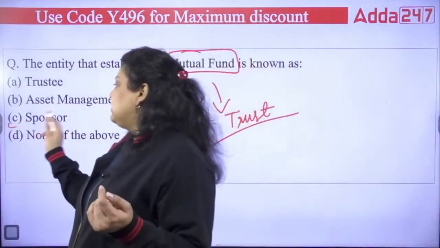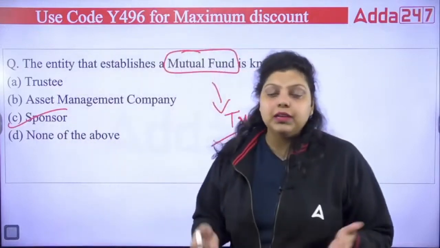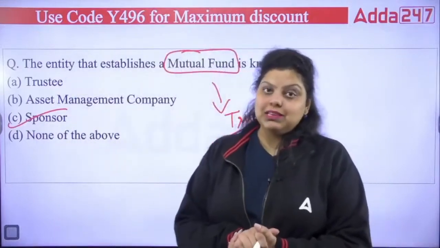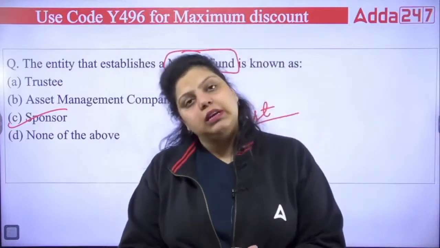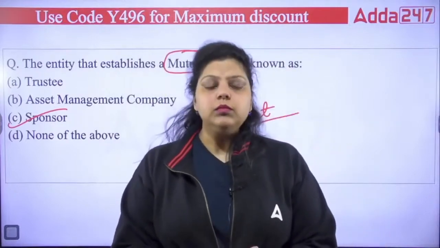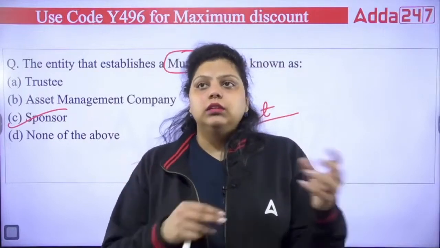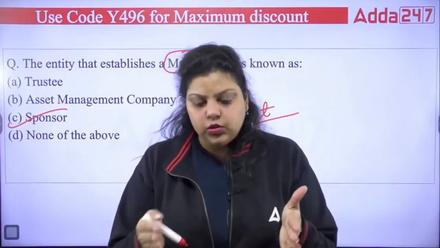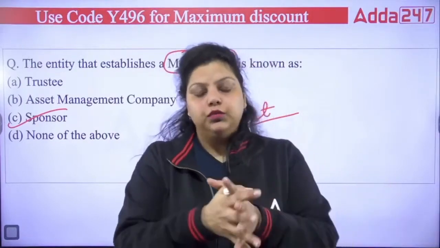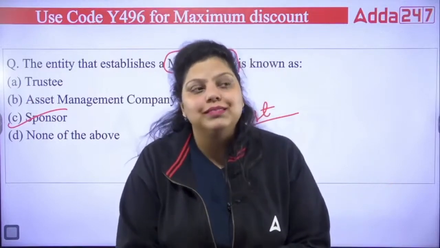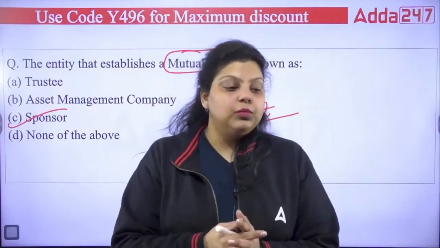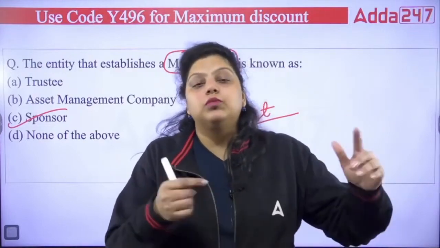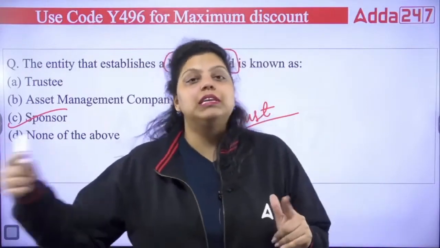Like if you remember in RRBs, Regional Rural Banks, the rural banks of our country. The first RRB was established on 2nd October 1975. That was the Prathama Gramin Bank, established with the sponsorship of Syndicate Bank.